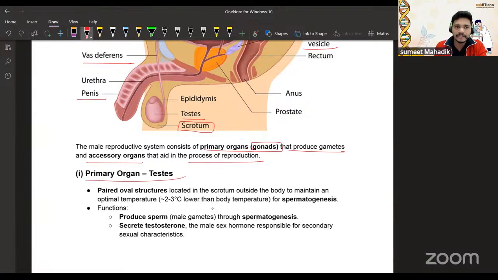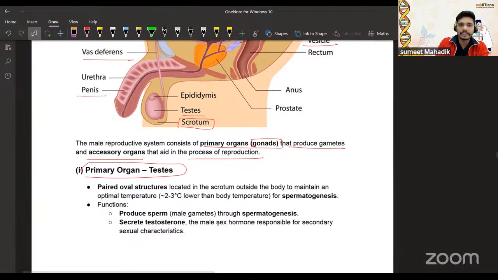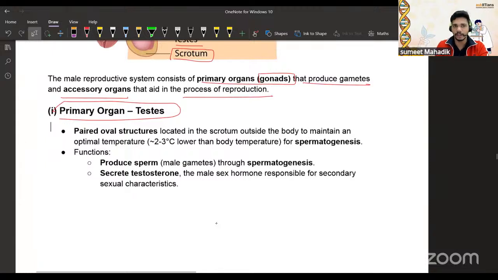The primary organ is the testis. Inside the testis, spermatogenesis is the major process. It is a pair of oval structures located in the scrotum. How much lower is the temperature? 2 to 3 degrees lower than body temperature. Why is it required? It is required for spermatogenesis. It produces the sperm, the male gamete, through spermatogenesis.